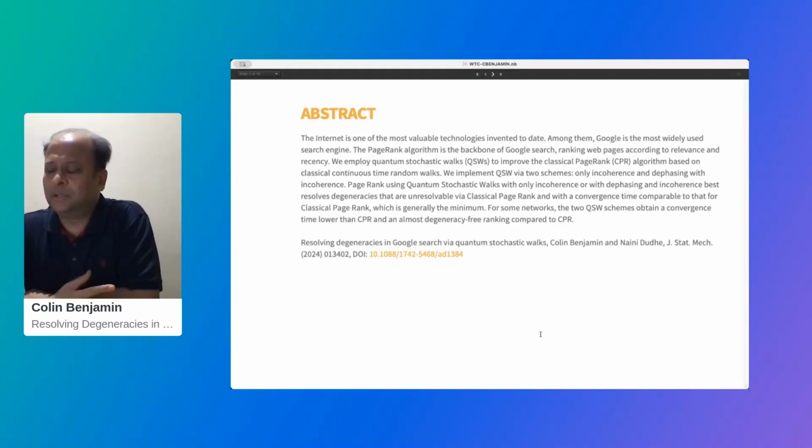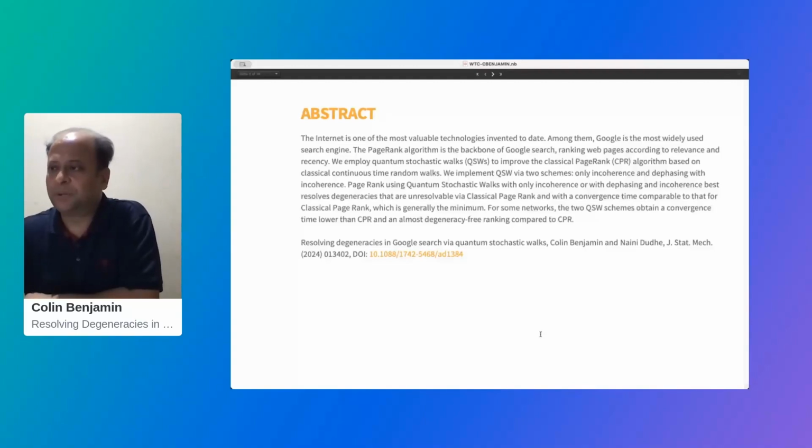We look at small world networks, which are a proxy for the internet, and in many of those networks, we find that the quantum PageRank algorithm is much better in resolving degeneracies as well as converging to the ranks in minimum amount of time than the classical PageRank algorithm.